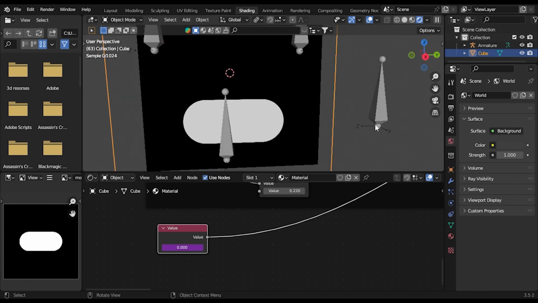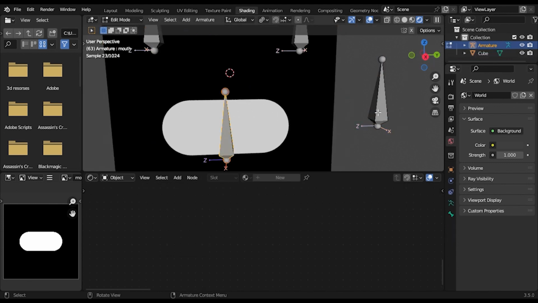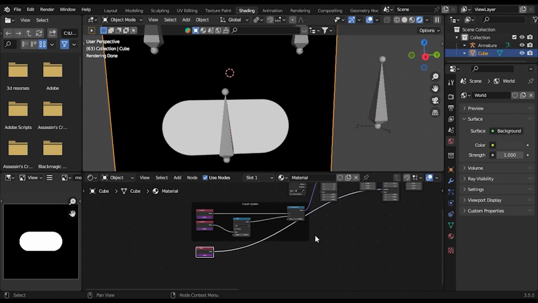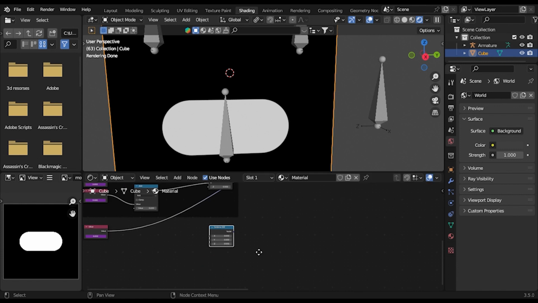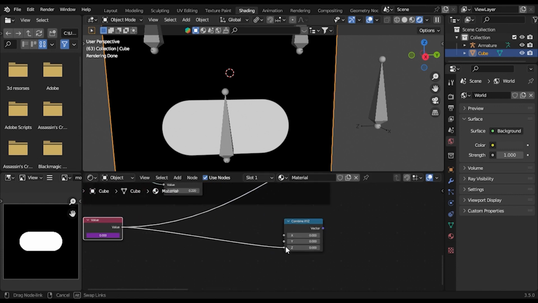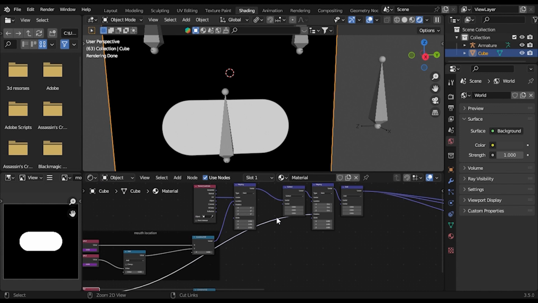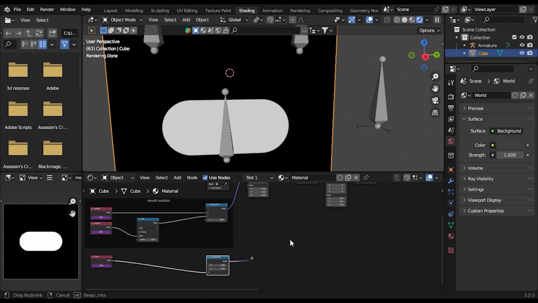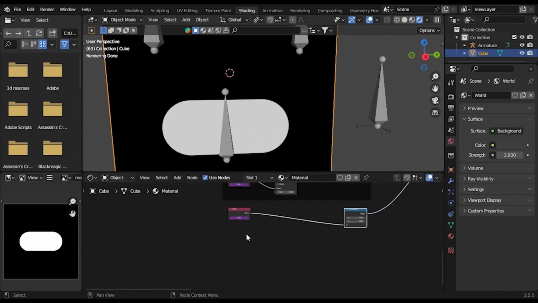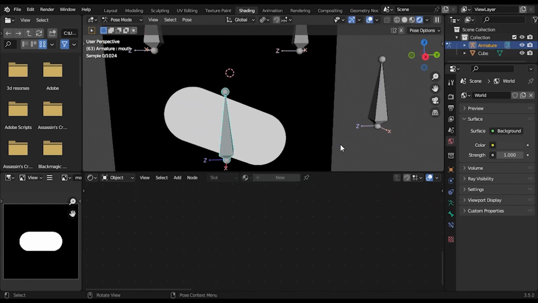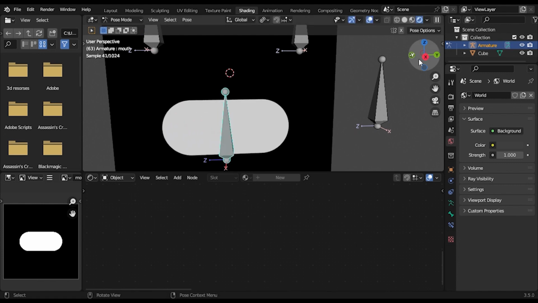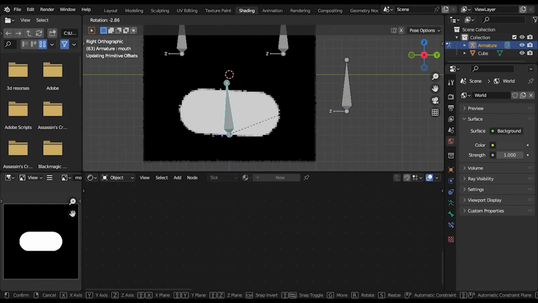So as you can see, the x-axis is the one we want to rotate on. So the rotation on the x, and you also want a combine XYZ. You want to control this to the Z and connect it to the rotation. So now if I click Control Tab to go to pose mode, I rotate this bone, it will change the rotation of my image.